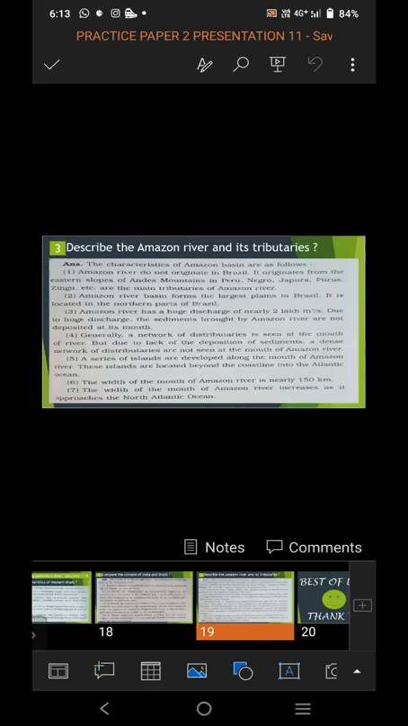The characteristics of the Amazon basin are as follows. The Amazon River does not originate in Brazil. It originates from the eastern slope of the Andes Mountain in Peru. Negro, Japura, Purus, Jingo, etc. are the main tributaries of the Amazon River. So River Negro, River Japura, River Purus, River Jingo, etc. are the main tributaries of the Amazon River.